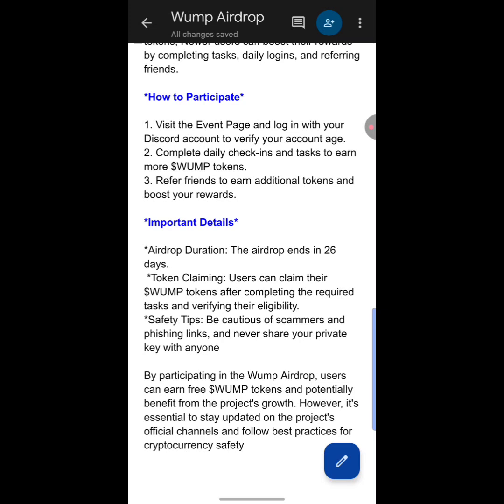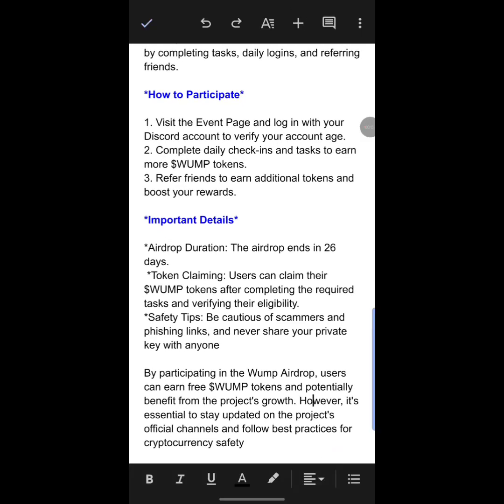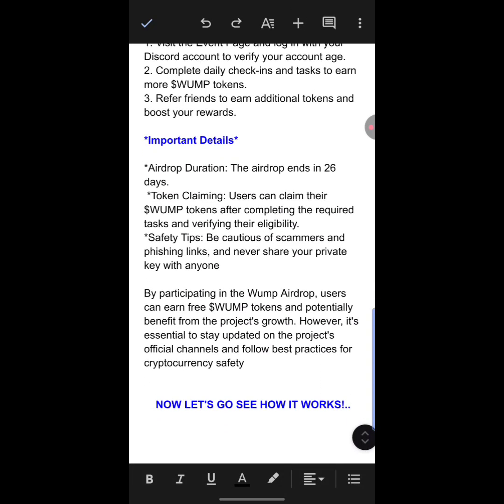Next talks about the token claiming, and it says users can claim their Wump tokens after completing the required tasks and verifying their eligibility. Next talks about some safety tips, and it says be cautious of scammers and phishing links, and never share your private key with anyone. Make sure you take note of these, guys. Lastly it says by participating in the Wump Airdrop, users can earn free Wump tokens and potentially benefit from the project's growth. However, it's essential to stay updated on the project's official channels and follow best practices for cryptocurrency safety.